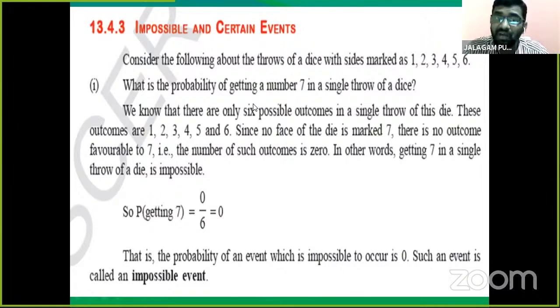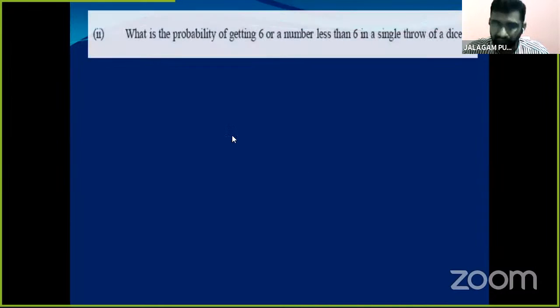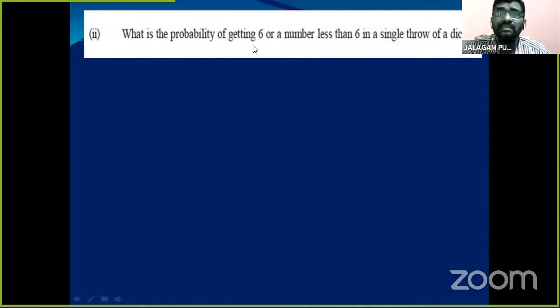So there are so many new problems. Think, children. Okay. Now here, what is the probability of getting 6 or a number less than 6 in a single throw of a die?